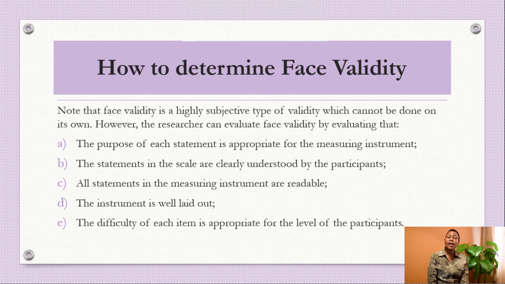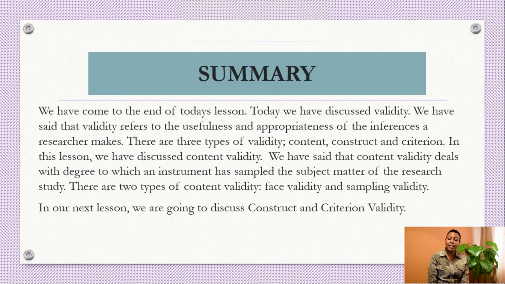And lastly, the difficulty of each item is appropriate for the level of participants. Note that face validity is highly subjective and therefore it cannot be used on its own to determine validity.